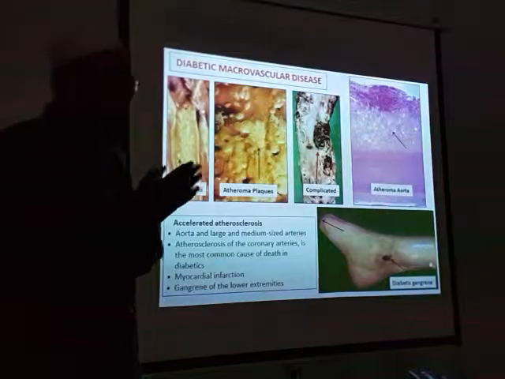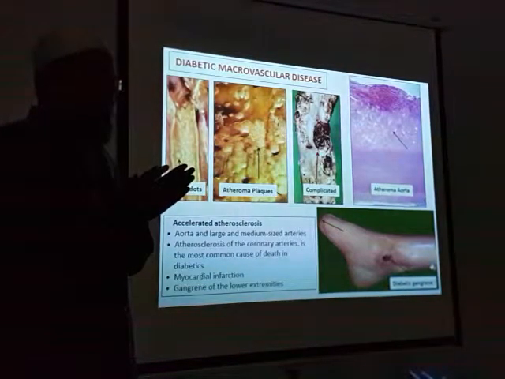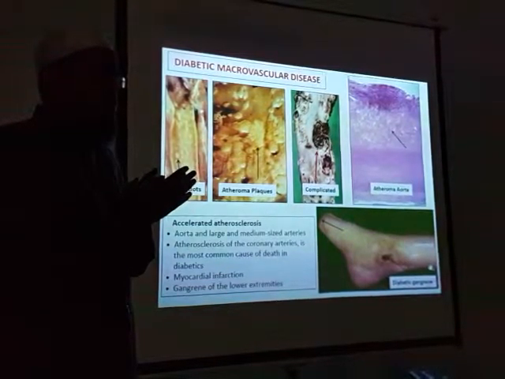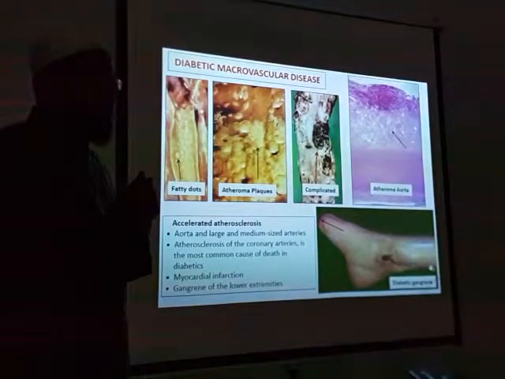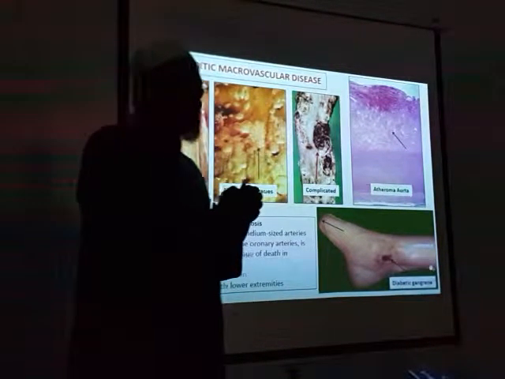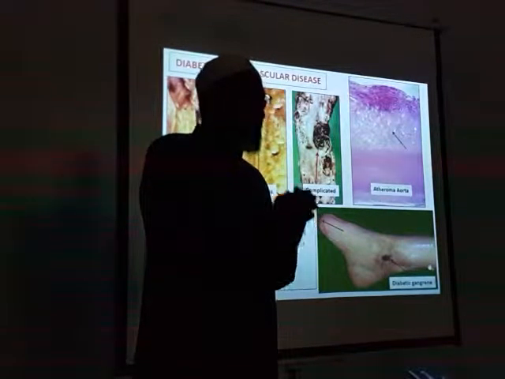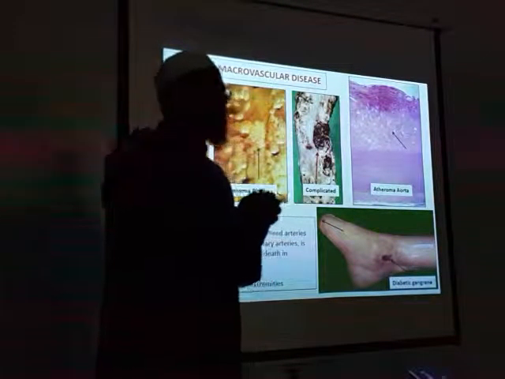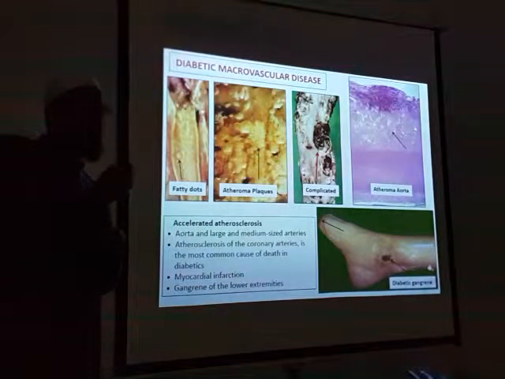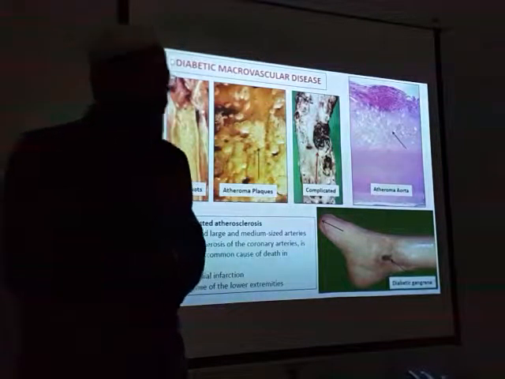Fatty dots mean accumulation of fat. What is that fat? Most common is LDL. LDL stands for low density lipoprotein. This I want to stress, because it is not just fat, it is lipoprotein.